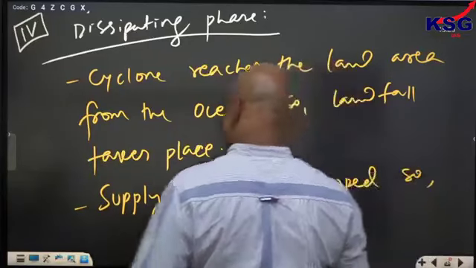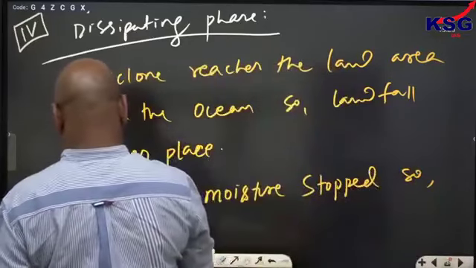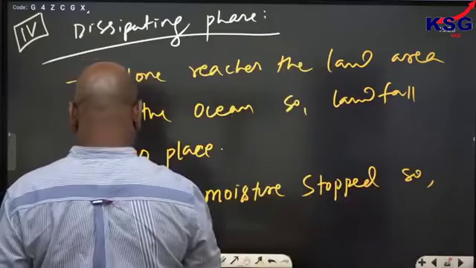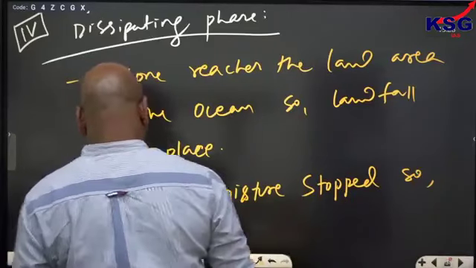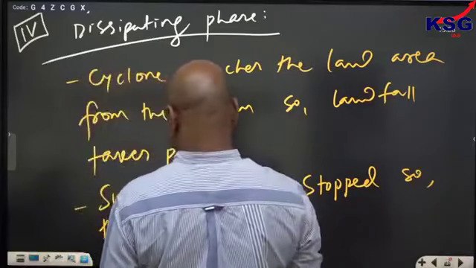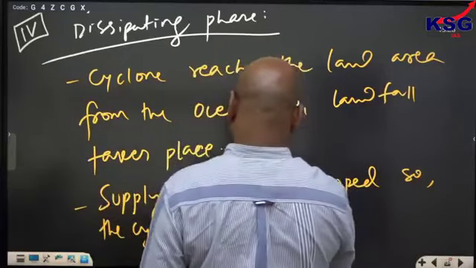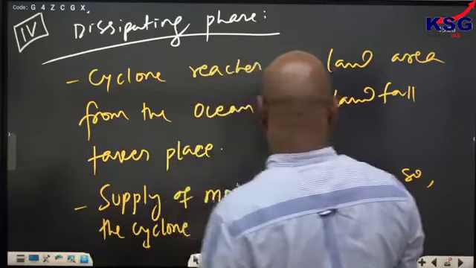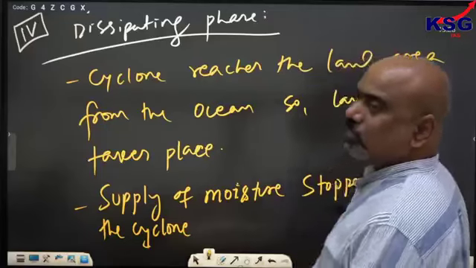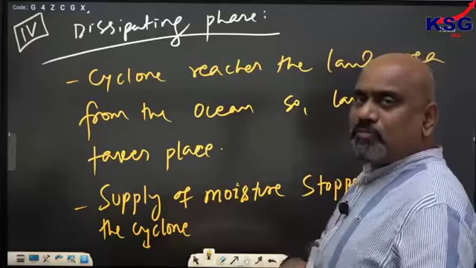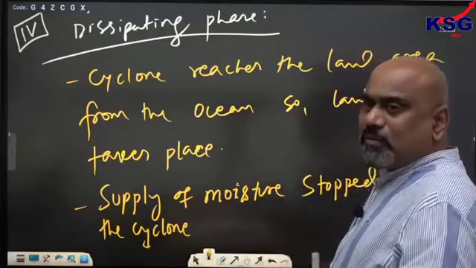So the cyclone's supply of moisture gets stopped. Supply of moisture बंद हो जाएगा. Moisture supply will be stopped here.